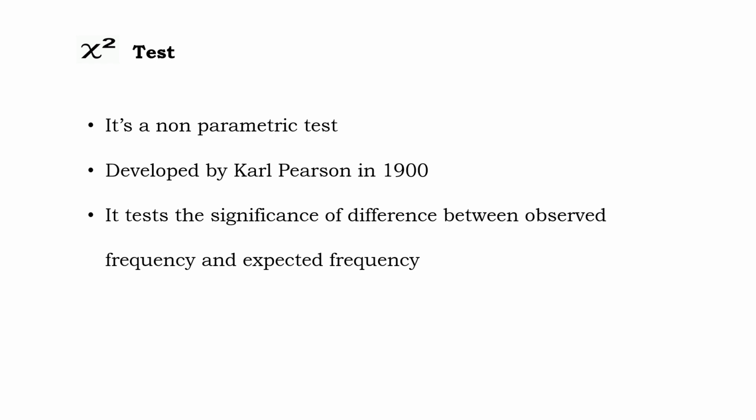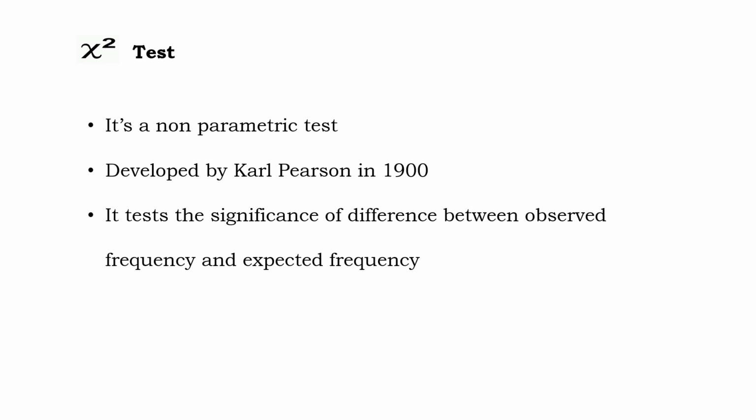This is the main area in the chi-square test. Whenever you conduct an experiment, you get an observed frequency, and there is a possibility that you have an expectation about the results. Whenever you conduct something, you might have an expectation about what the result will be, and then you get actual observations.